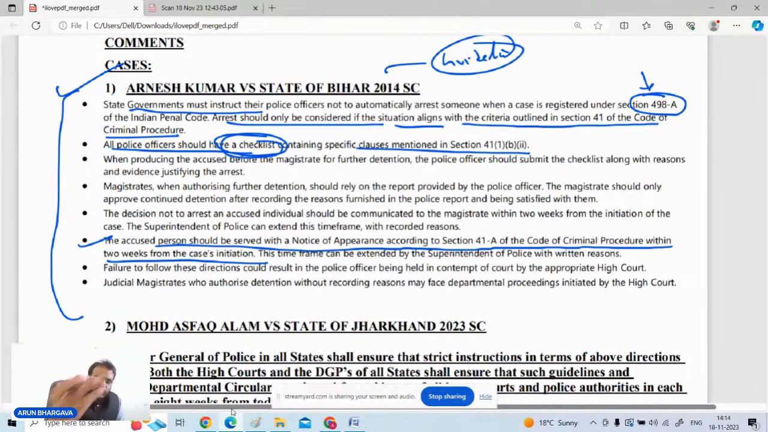So the question which comes is, under which provision of CrPC the checklist is provided? So it is section number 41 itself. Which case law provides that in every case you will not be going for the arrest, rather the police officer will have to maintain a checklist? That is Arnesh Kumar versus State of Bihar.